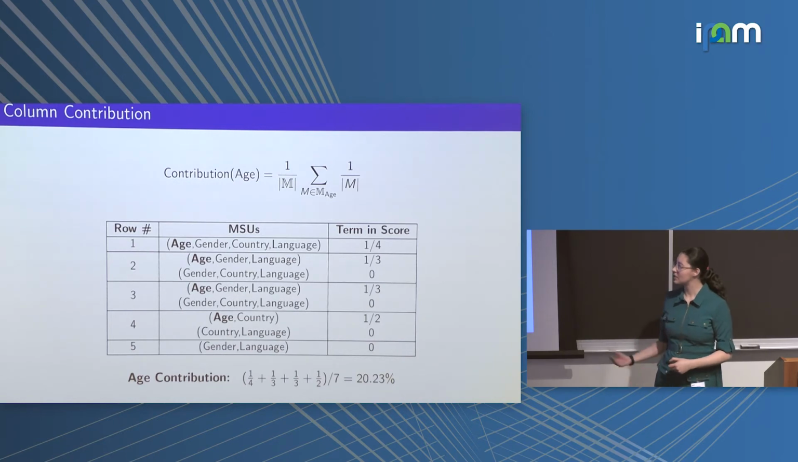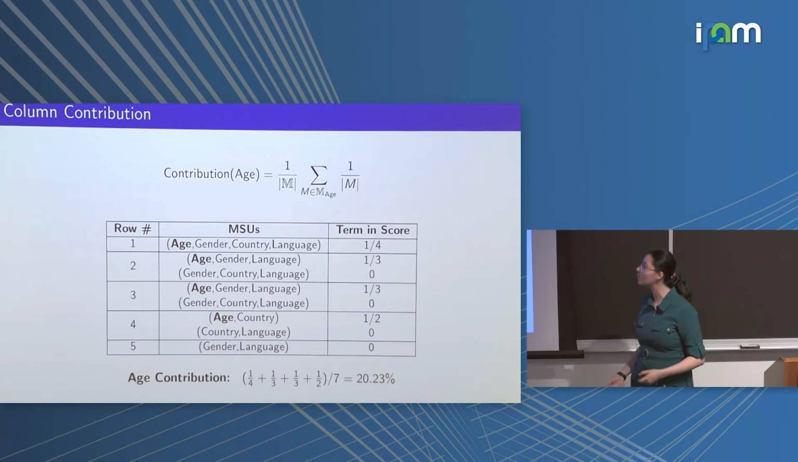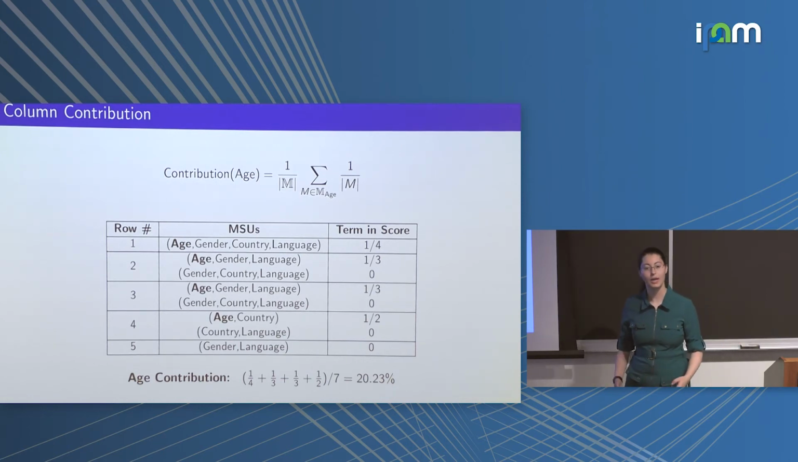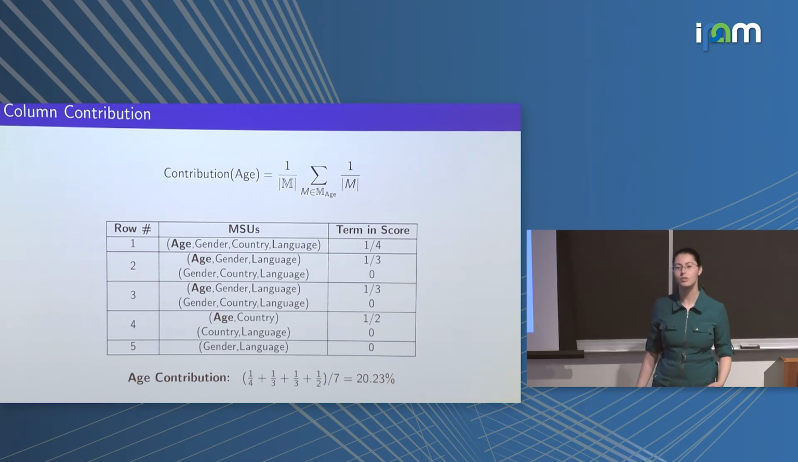Finally, this score is normalized by the number of MSUs present, which means that when we have data sets with different numbers of attributes, we have an understanding of the underlying dynamics and what that means, even though a different number of attributes are present.